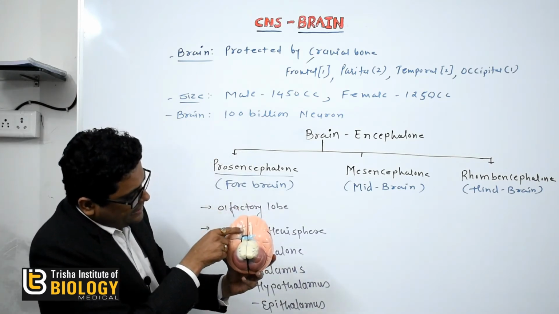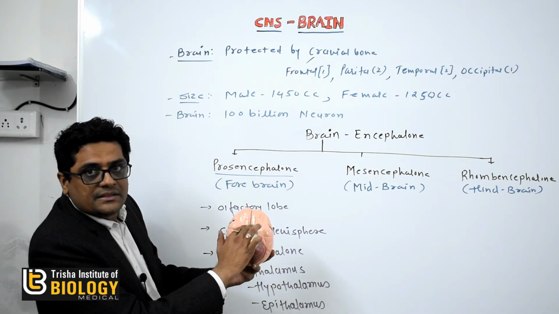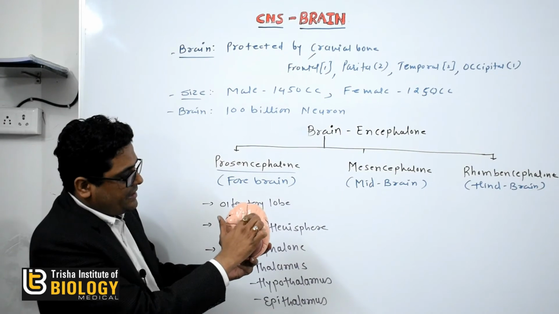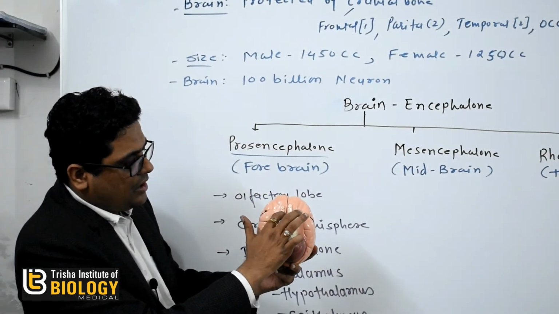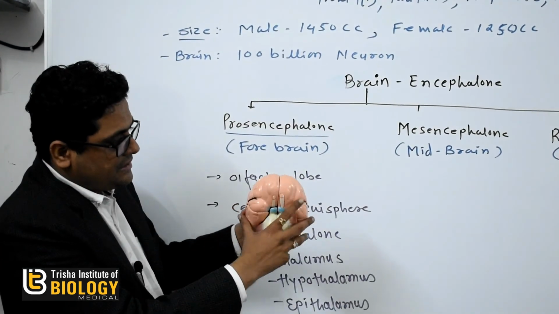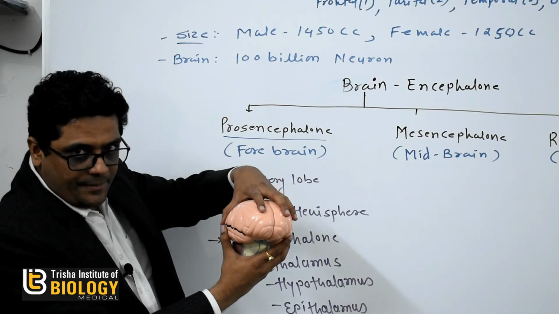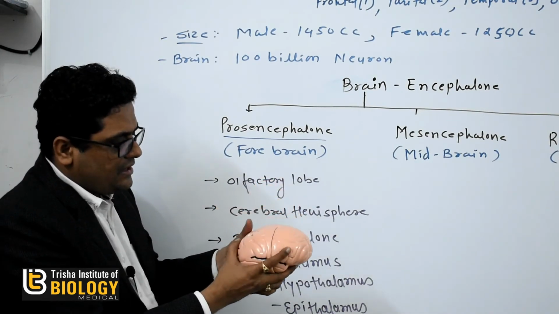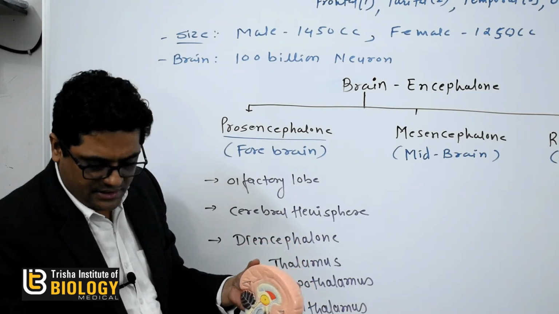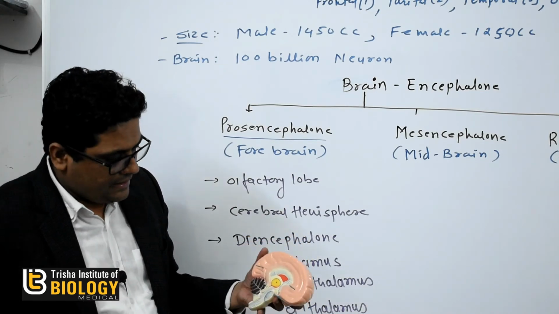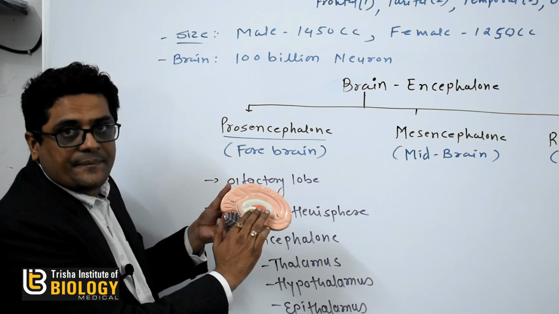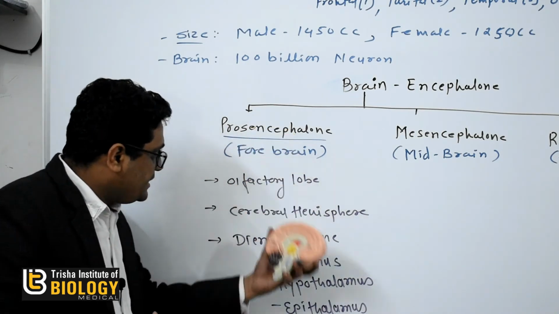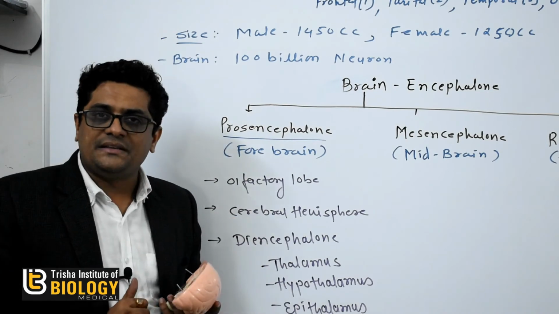So look at here, this orange color part, this is called the olfactory lobe. This is called the cerebrum. And diencephalon कहाँ होता है? तो diencephalon is present in the middle. यहाँ पर बीच में diencephalon होता है. Okay. इसको हम ज़्यादा डिटेल में, जब हम डिटेल में फोर ब्रेन पढ़ेंगे तब हम उसको डिस्कस करेंगे.